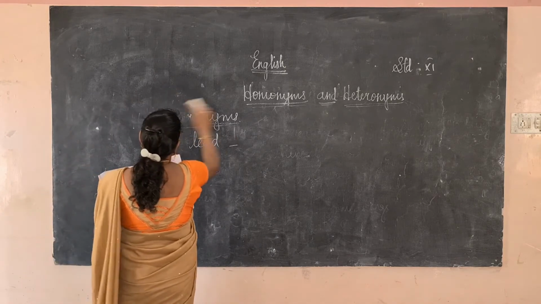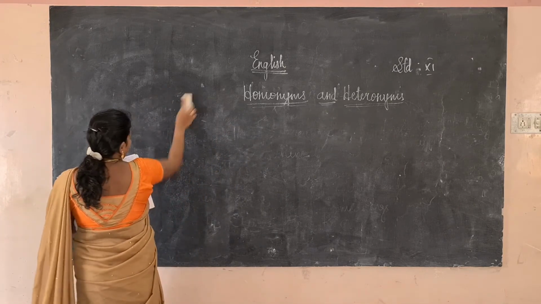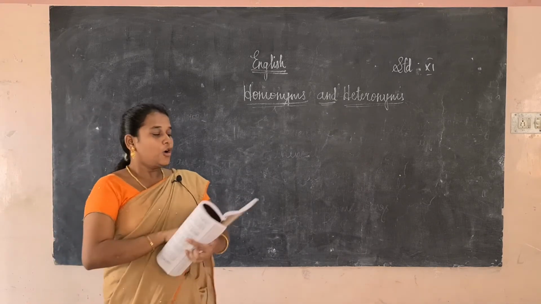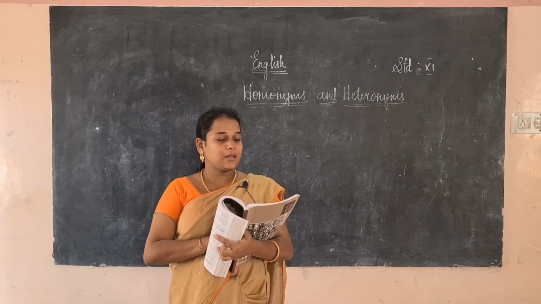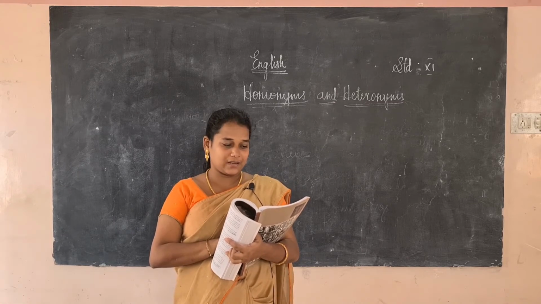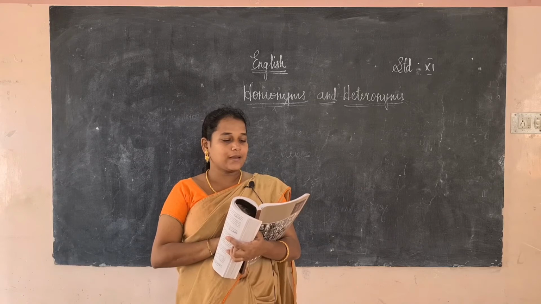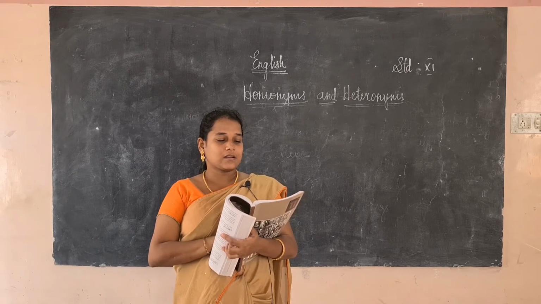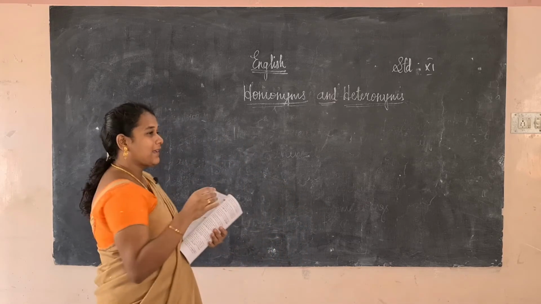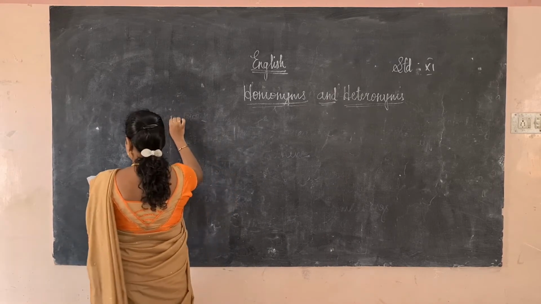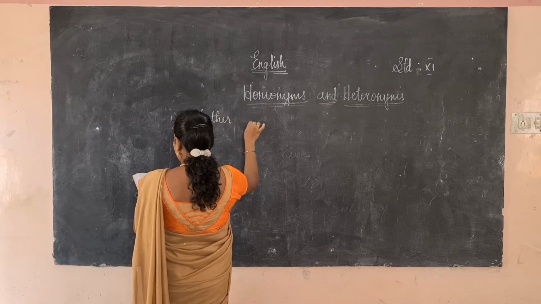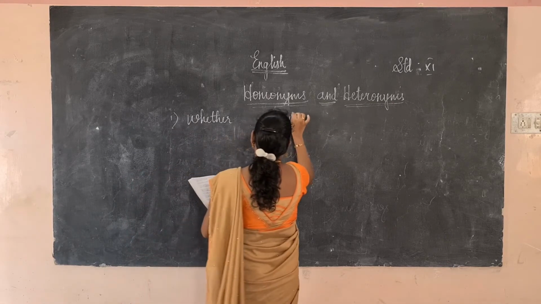We will do the book exercise which is given in your book, on page number 72. See, nobody can say dash there will be an improvement in the dash. In the bracket they have given two options, weather and whether. Whether is a doubtful word, a conjunction, and weather is the climate. So nobody can say whether. Next, there will be an improvement in the weather. Okay, this is the climate.